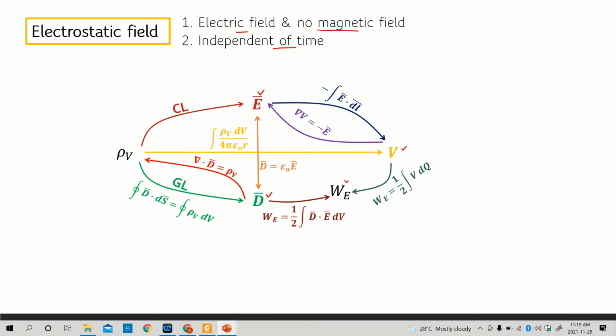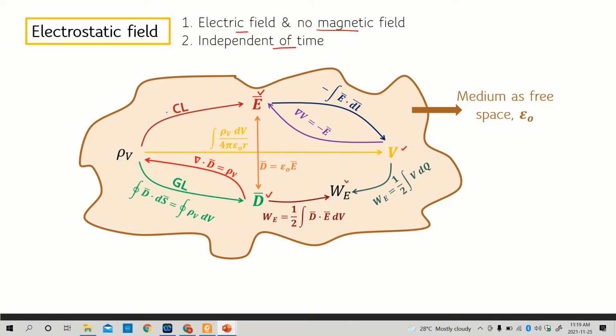However, all these quantities, electric field intensity, density, potential, and work, happen in one medium, where we have agreed that the medium we have discussed before is a free space medium, and therefore we are dealing with epsilon naught.